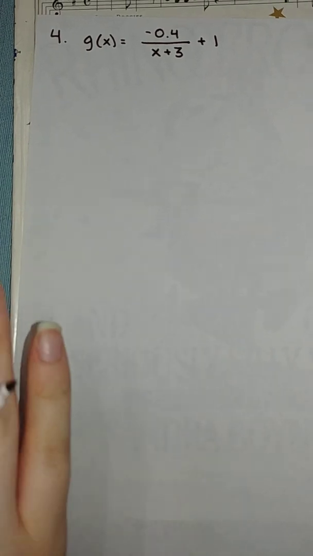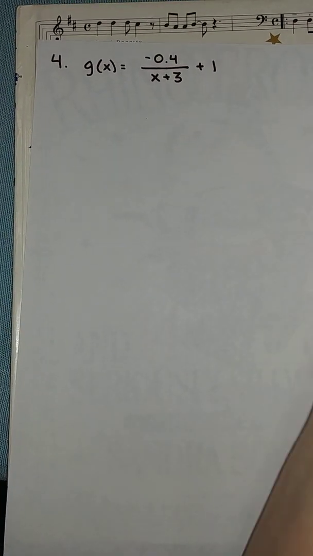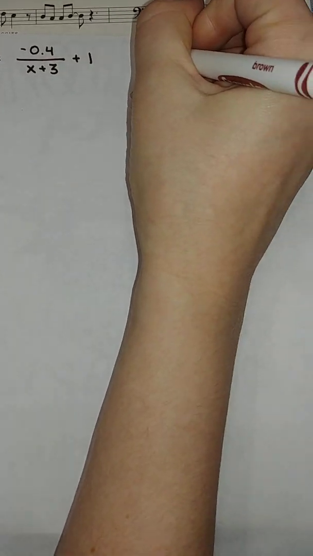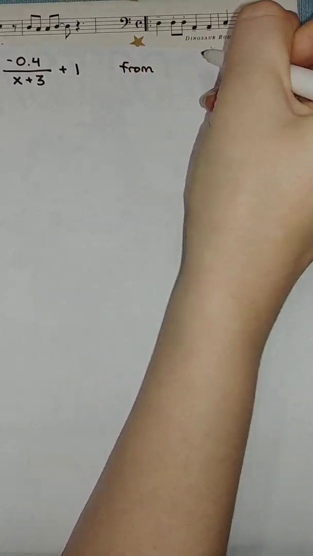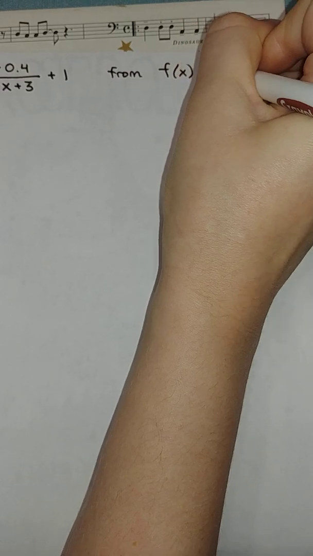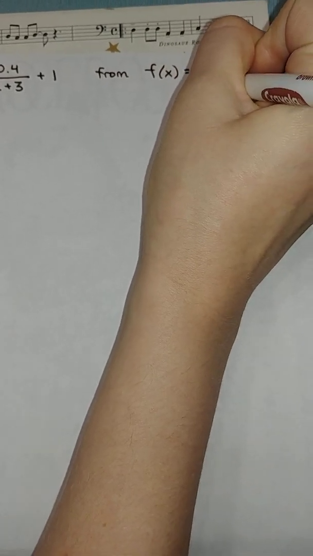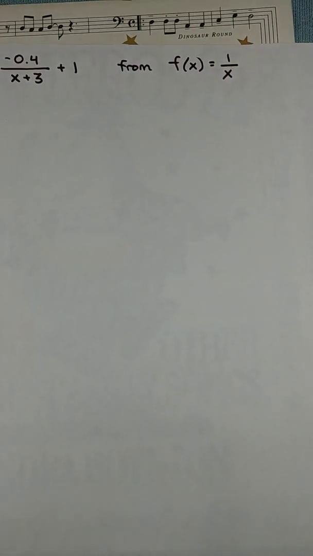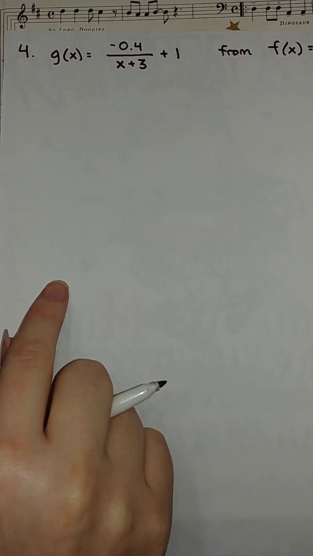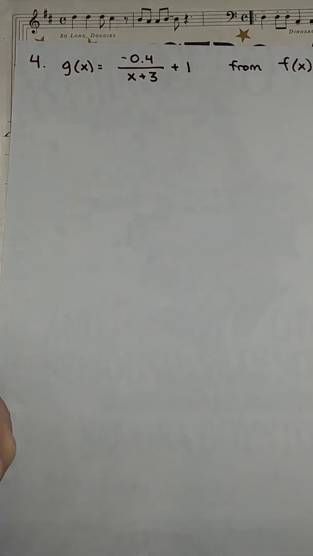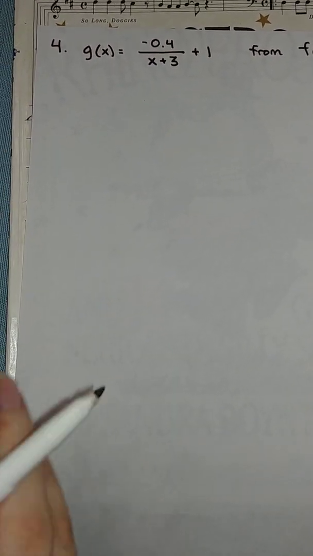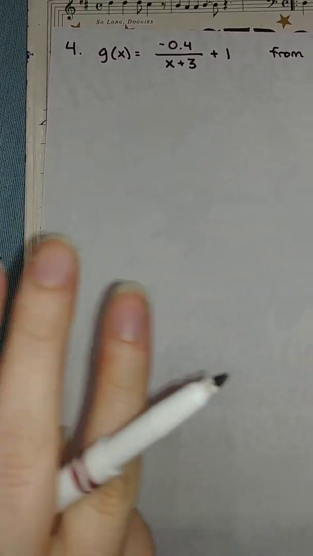Okay, so first thing you might want to think about is how many transformations are happening. Oh, I'm sorry, you don't know that unless I give you the parent function. So this is all from the parent function 1 over x. That's the parent rational function, okay? So how many transformations are happening? Okay, so I bet that some people were thinking 3.